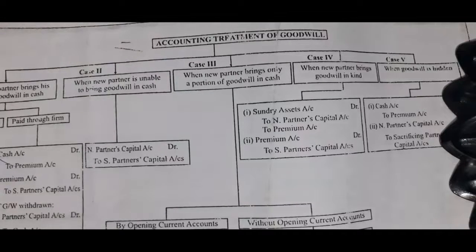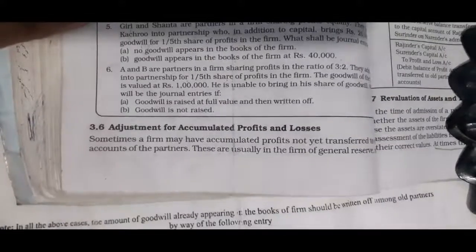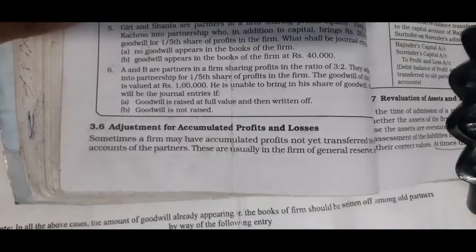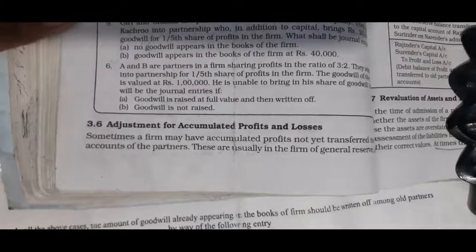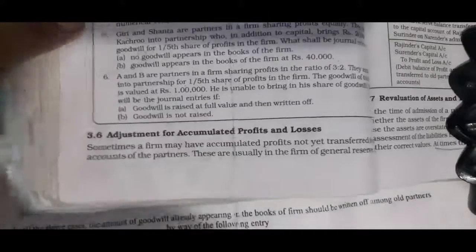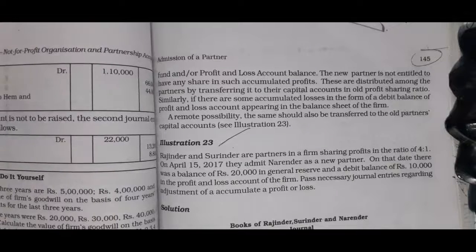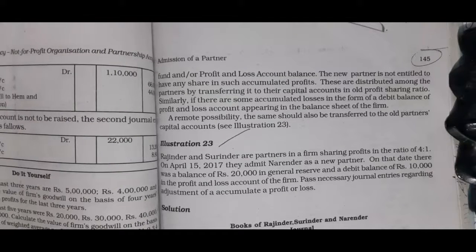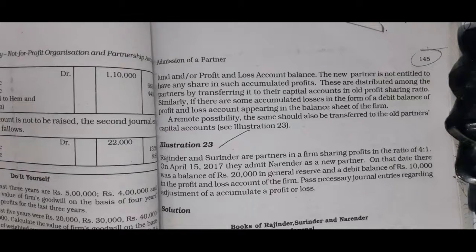So children, today I will explain the next concept, that is adjustment for accumulated profits and losses. Sometimes a firm may have accumulated profits not yet transferred to the capital accounts of the partners. These are usually in the form of general reserves, funds, or profit and loss account balance. The new partner is not entitled to any share in such accumulated profits. These are distributed among the partners by transferring them to their capital accounts in the old profit sharing ratio.